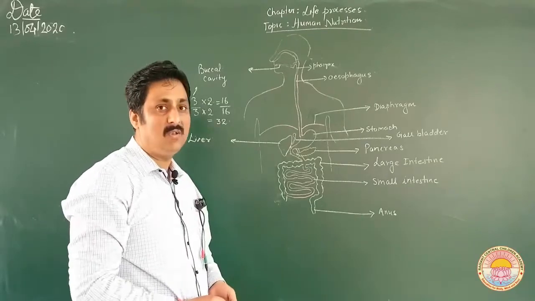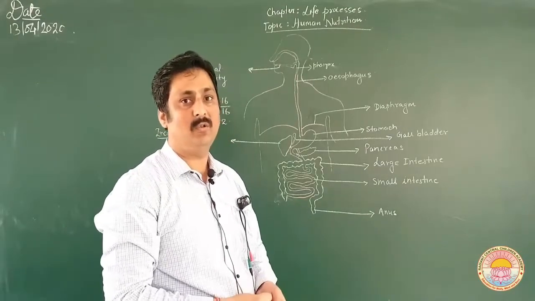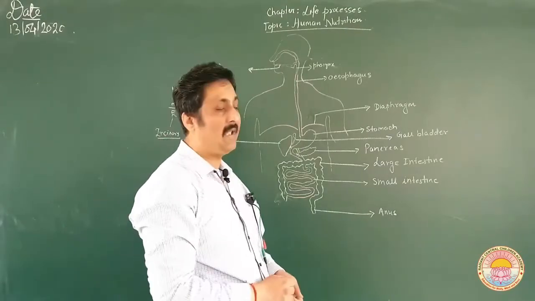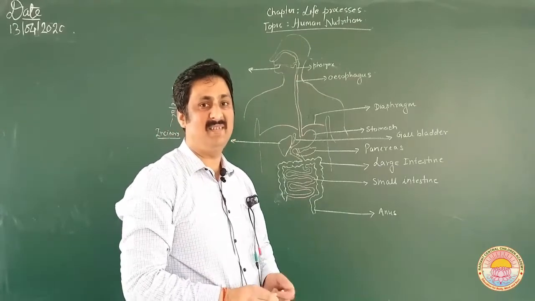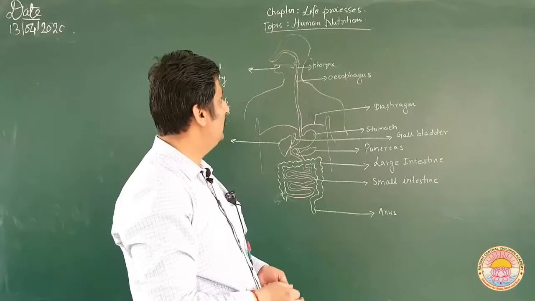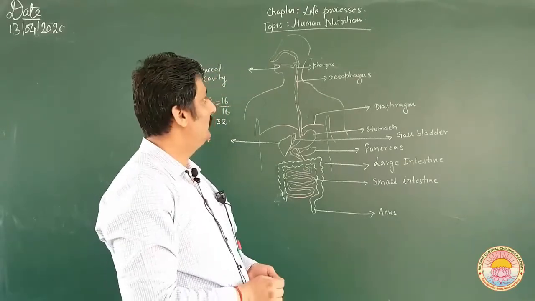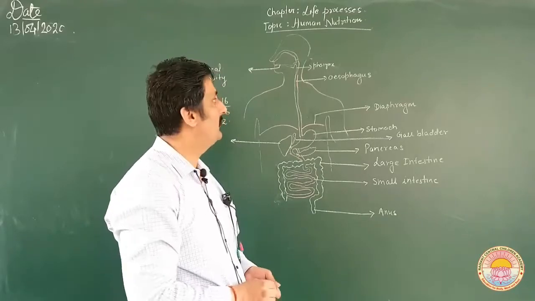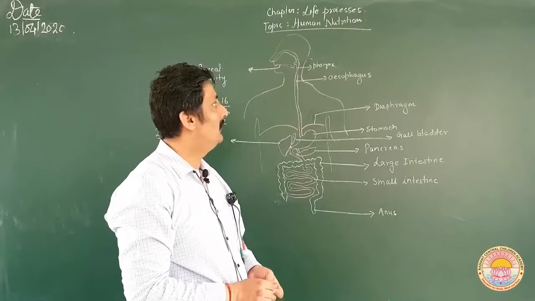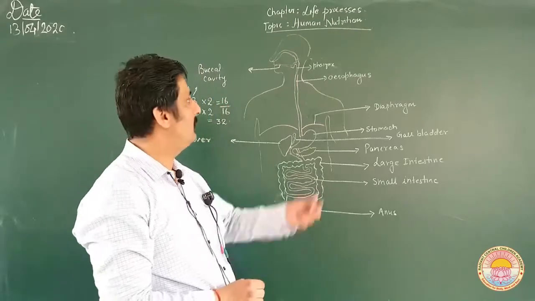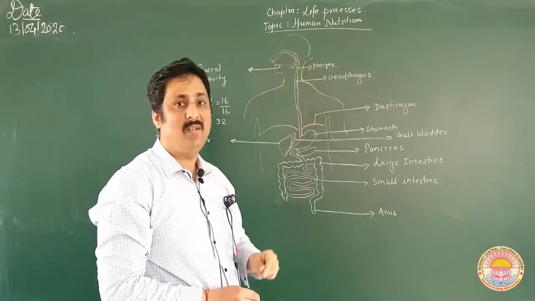The function of the teeth is to grind the food, as you already know. Then in the oral cavity we have a muscular tongue that is used for mastication of the food. Then salivary glands are present. You must be knowing about salivary glands. There are 3 types of glands present in the buccal cavity. One is called the parotid gland, which is present very near to the cheek, this part.